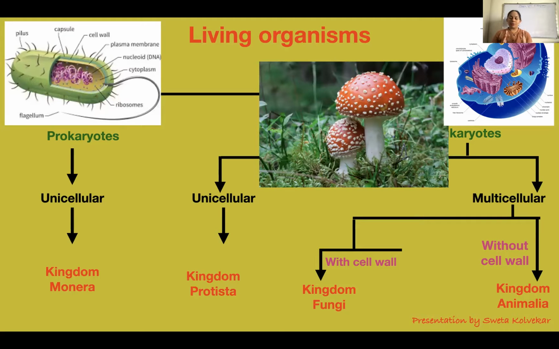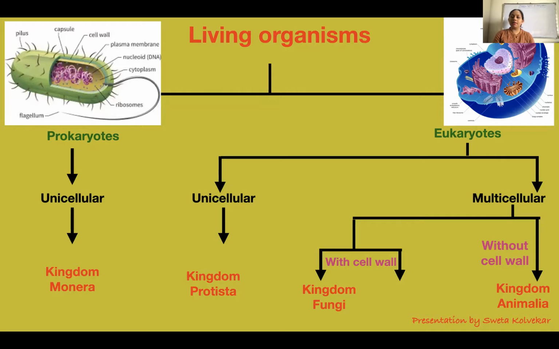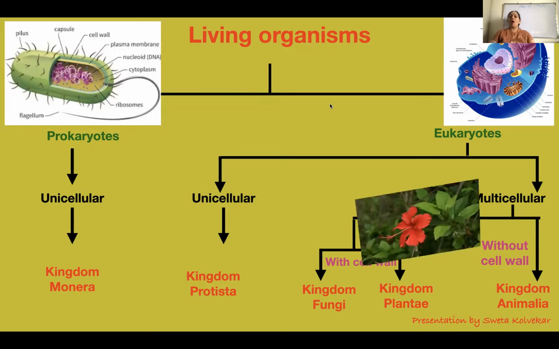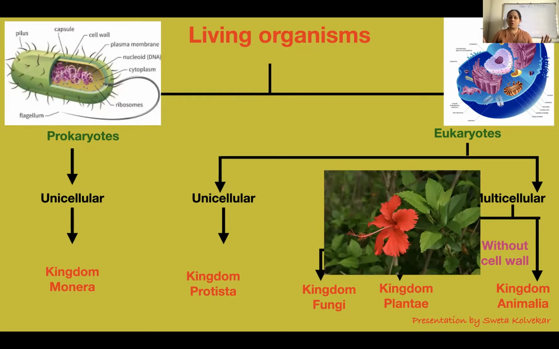The eukaryotic organisms that can prepare their own food using solar energy by the process of photosynthesis are put under kingdom Plantae. All green plants, ranging from algae to banyan tree to mango to rose to grasses, are put under kingdom Plantae.